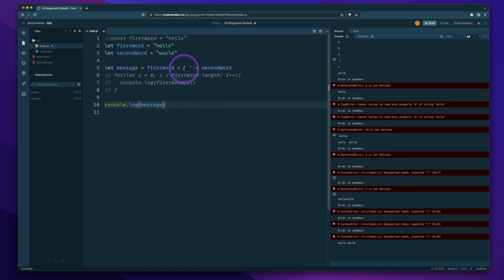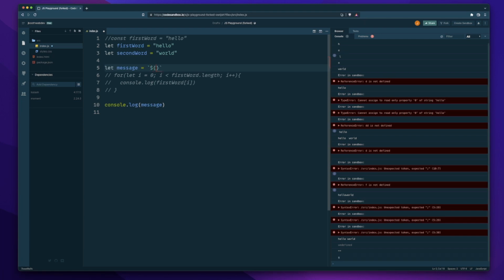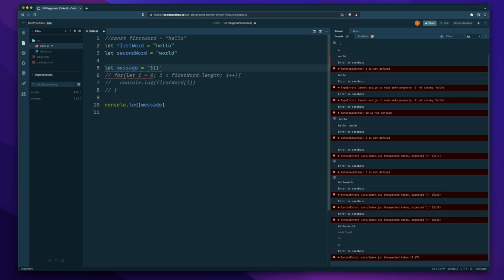Now this is quite a bit of typing, and if we made this super complicated, it could be a little difficult to read. So luckily JavaScript gives us a much easier way of doing that. If we use backticks or accent marks, whatever you want to call them, this allows us to do a formatted string concatenation. And how we do that is if we wanted to pass in a variable, we would do a $ sign, and then curly brackets or handlebars, and then we add a white space.